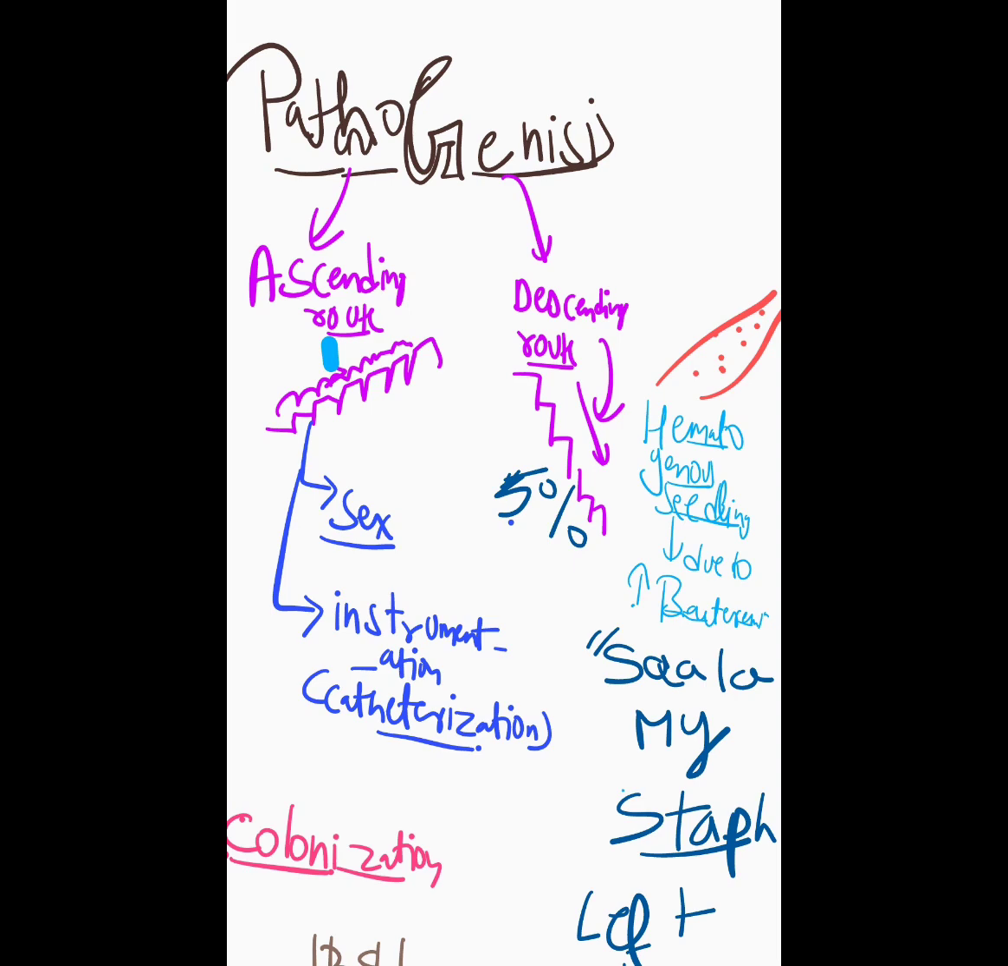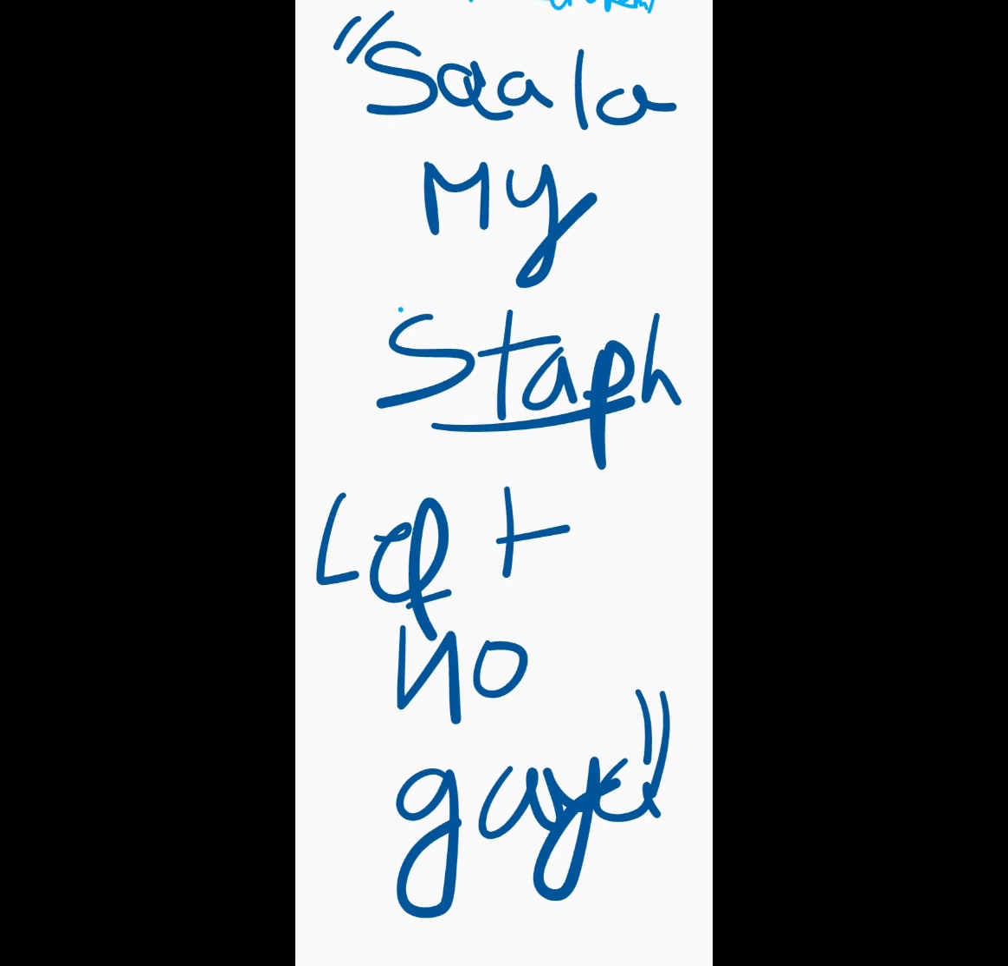You do catheterization when people are in conditions of coma or something like that. Then again, that will cause pathogenesis through catheterization. Then you have the descending route. For the descending route, it could be hematogenous seeding. This is something which happens very rarely, almost 5%, as I've mentioned in the diagram. To remember, hematogenous seeding will be because of bacteremia. There is bacteria in the blood.